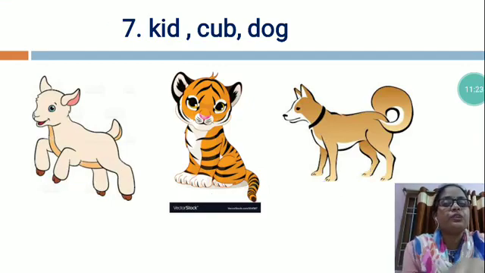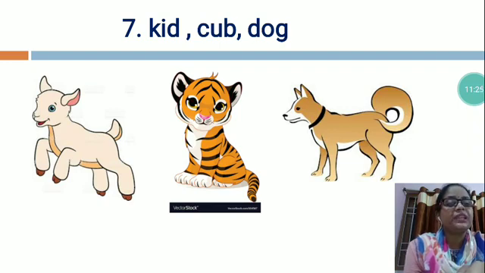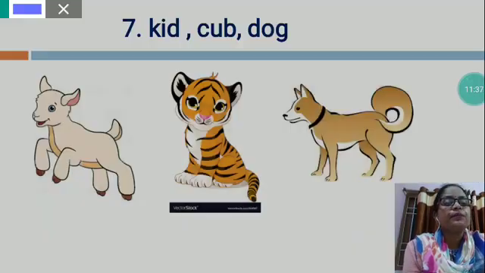So tell me, my dear student, which one is the different? Kid and cub both are young ones of animals, and dog is a parent animal. So we will circle dog.